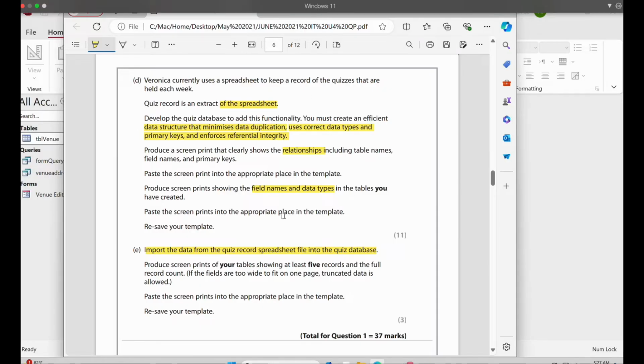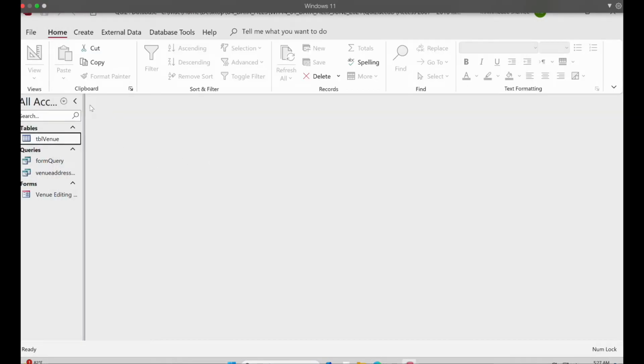So first of all, when we create the database, we will not add the data inside the database tables. We will only work with the structure, so that when we move to question number E, during that time we will import the data here, right? So first of all, we'll focus on question number D.